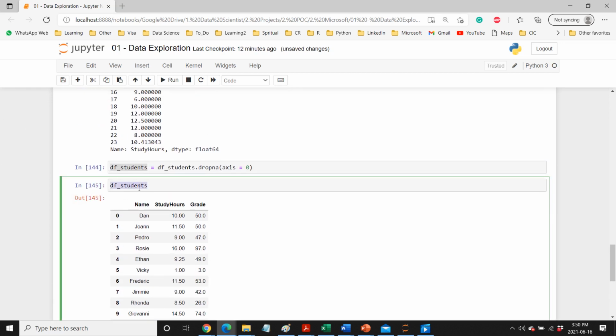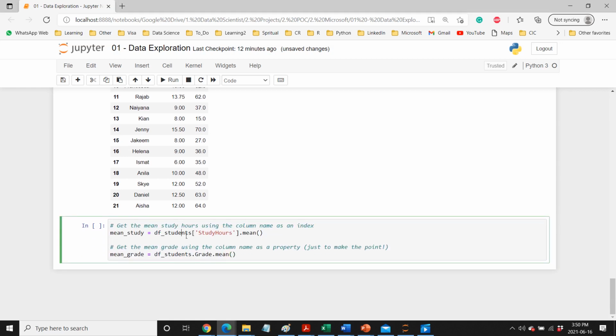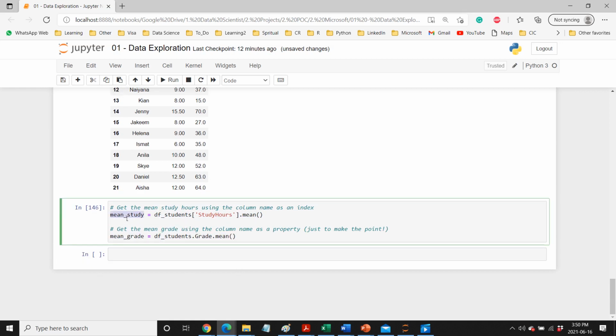Now that we have this data frame, we can use several functions, like mean. So for example, let's do this one. Here what I'm doing is, in df students, in that particular column study hours, take the mean value and assign it to mean study. And then similarly we are doing this for the grade. So now we have two values, mean study and mean grade.